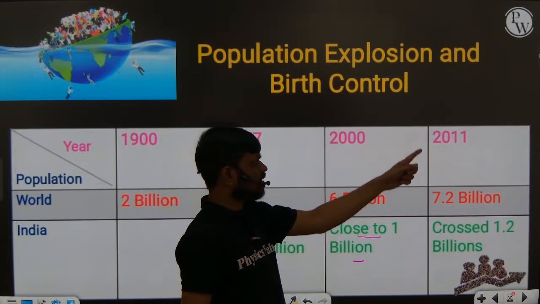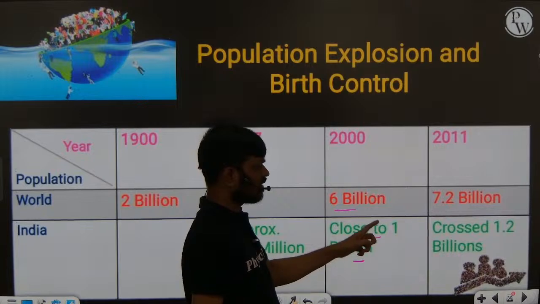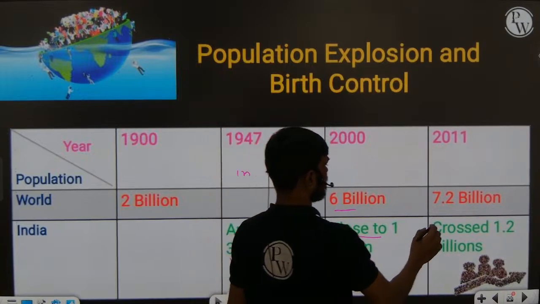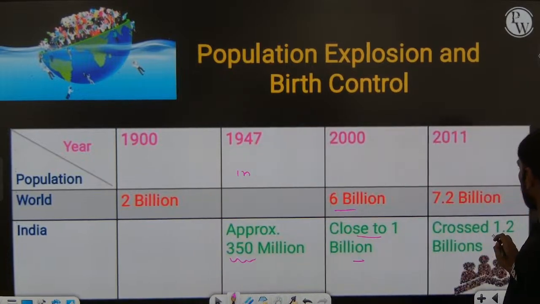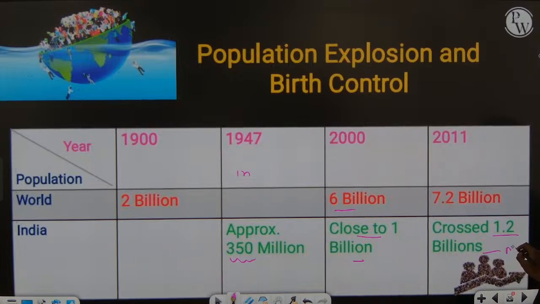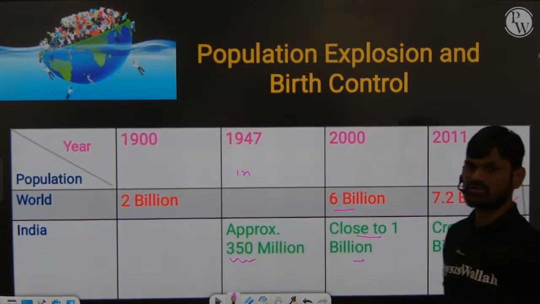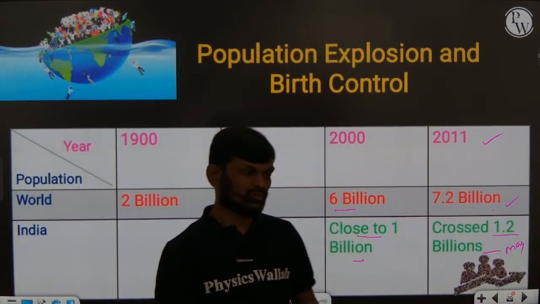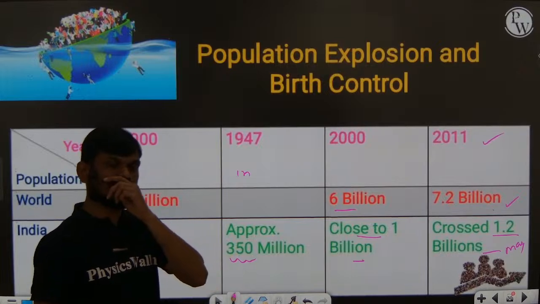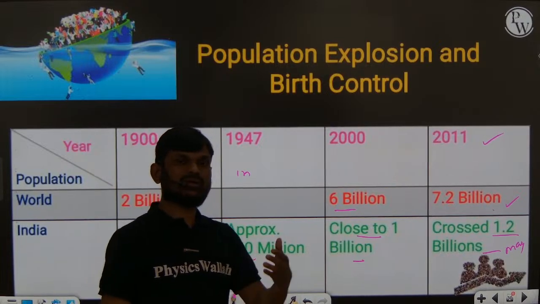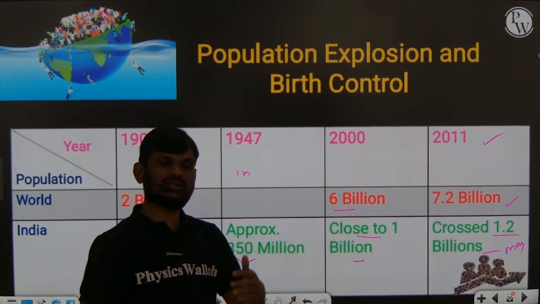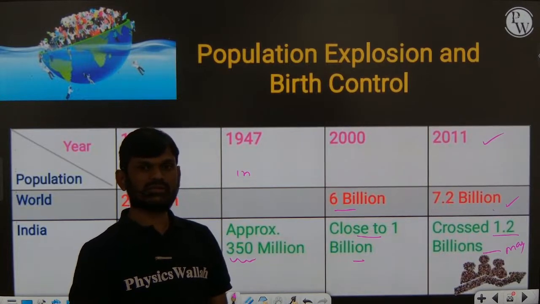In May 2011, it crossed 1 billion, crossed 1.2 billion. Okay, 7.2 billion world population, but India 1.2 billion population. So earlier the growth was 1.7, now the growth of the Indian population is less than 2%.